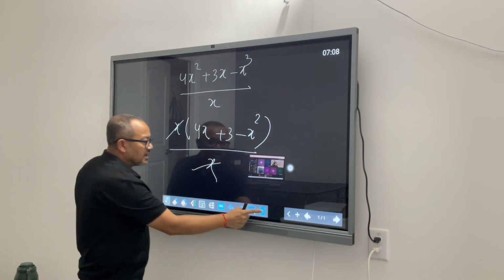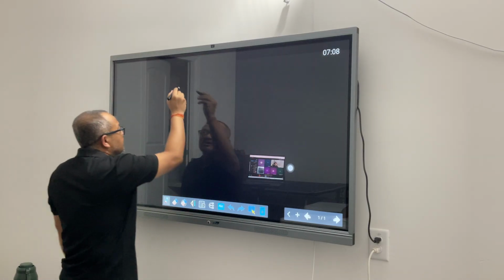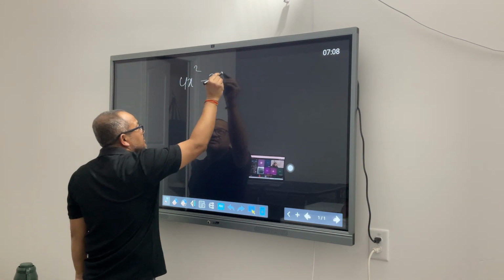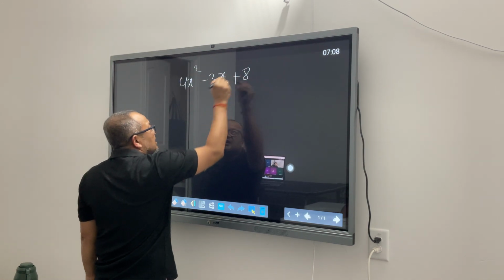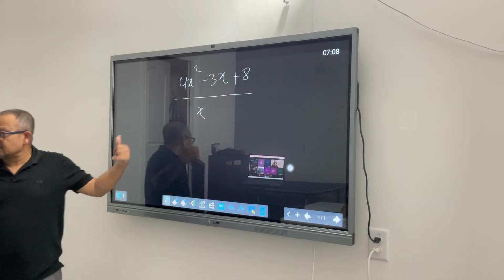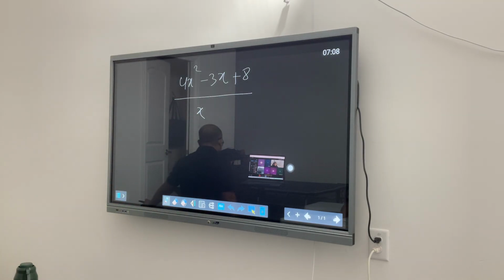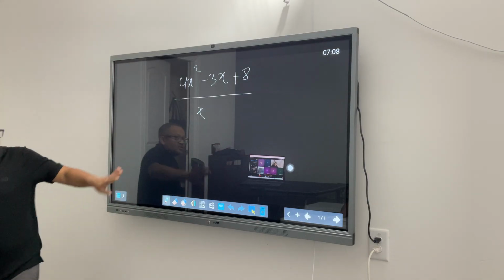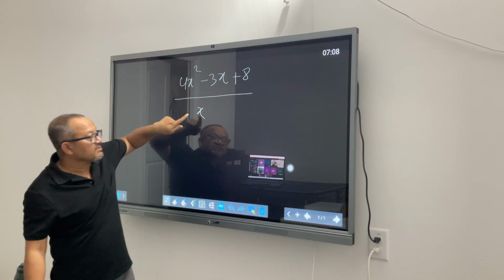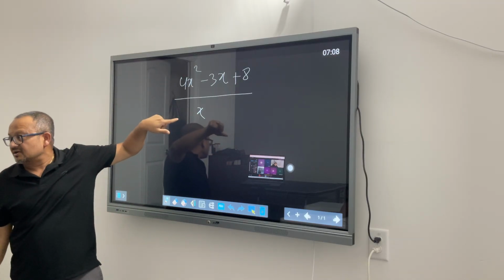Compared to this, if I am talking about a situation where I am trying to divide 4x squared plus 3 minus 3x plus 8 divided by x. In this case, will we have a remainder? Yes. We'll have a remainder, right? Because there is at least one term in the numerator which doesn't have the same factor.